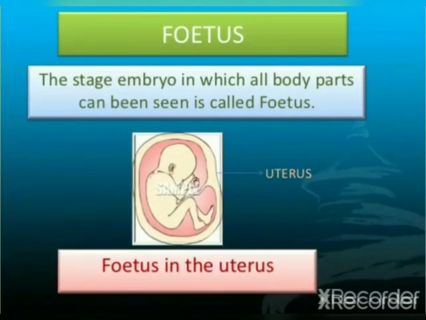Now the embryo is developed into a fetus. The stage of the embryo in which all body parts can be seen is called the fetus, and this process takes place in the uterus. This is the diagram of the fetus in the uterus.